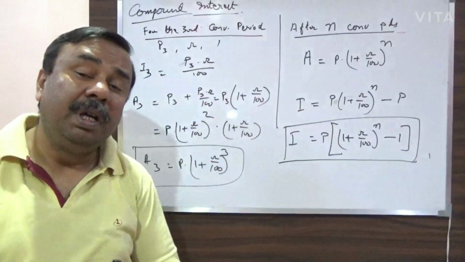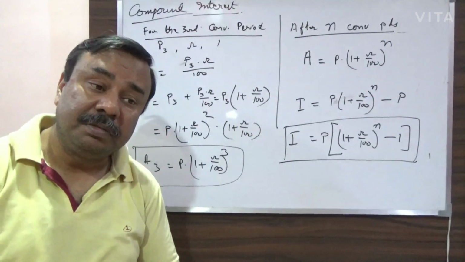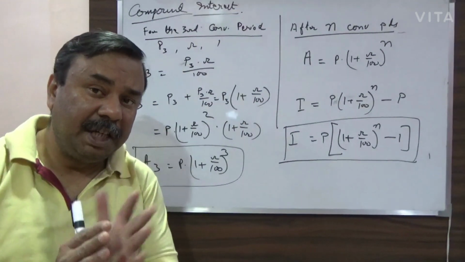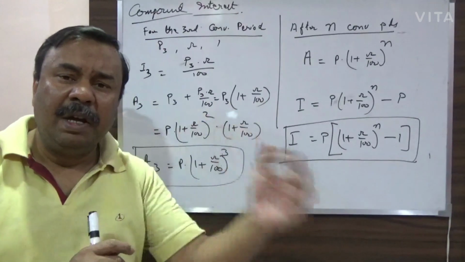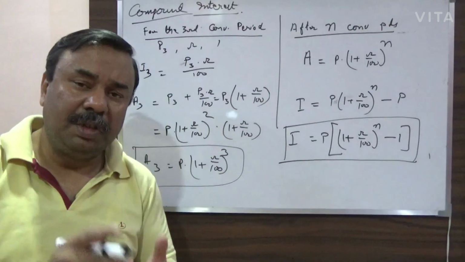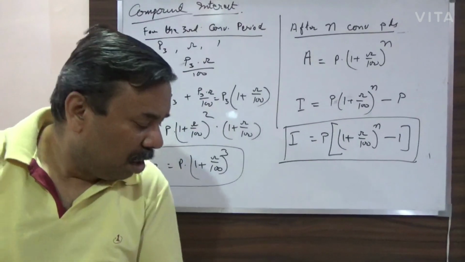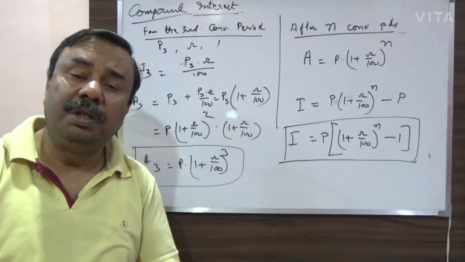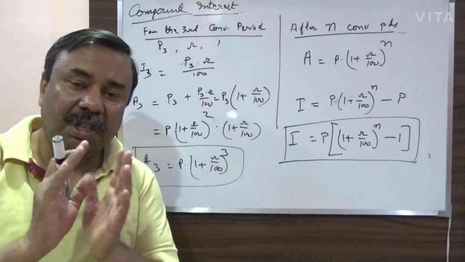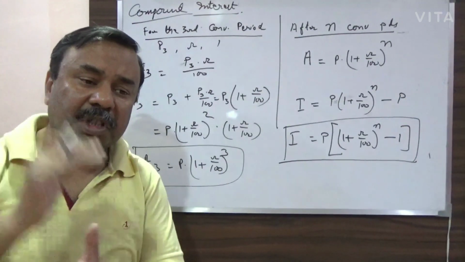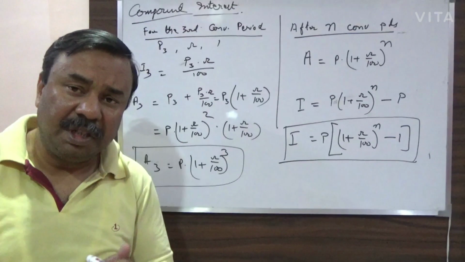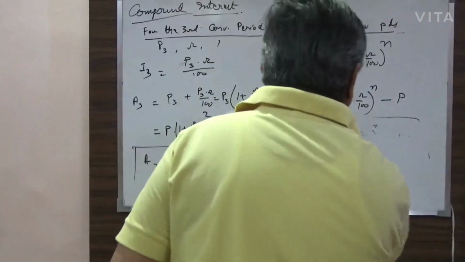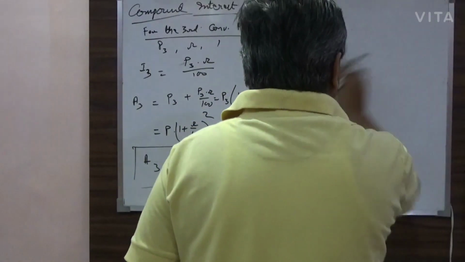What will happen if the rate of interest is not fixed? Rate of interest keeps on changing. I don't say it keeps on increasing. It may decrease also, it may increase also. It will depend on the mutual agreement of the lender and the borrower. So, what happens if the rate of interest keeps on changing after a certain number of conversion periods? Again, the number of conversion periods is also not constant. It also keeps on changing. So for that purpose, how do we calculate?